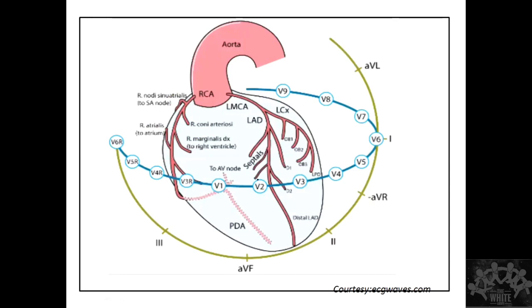Then the next thing you should do is, are you seeing here? This is the anterior wall. If I have an anterior wall affection, an LAD occlusion, which lead do you think will be most predominantly affected?